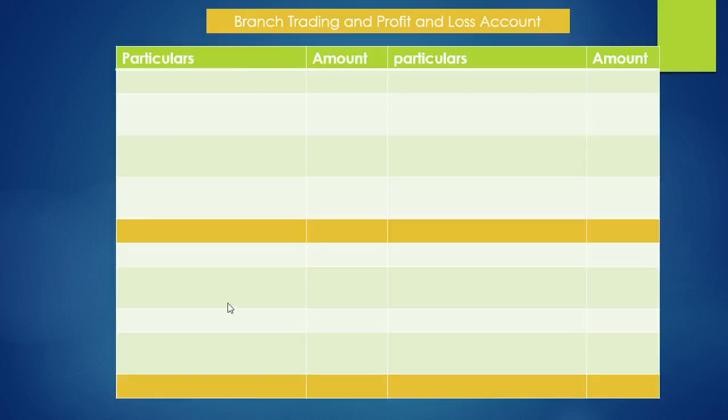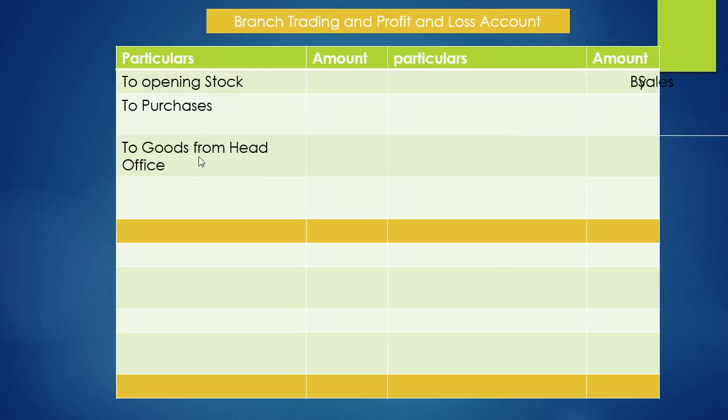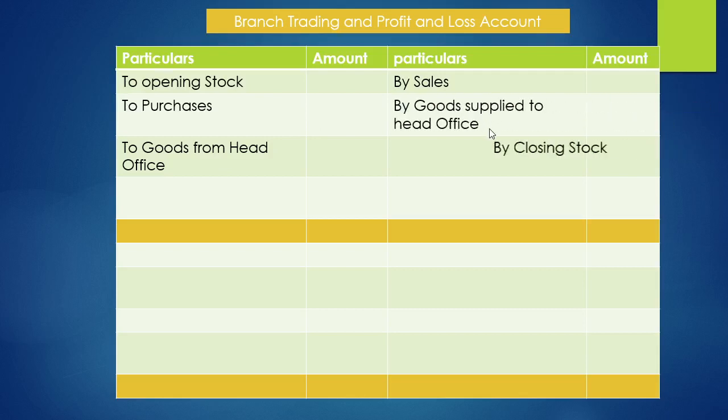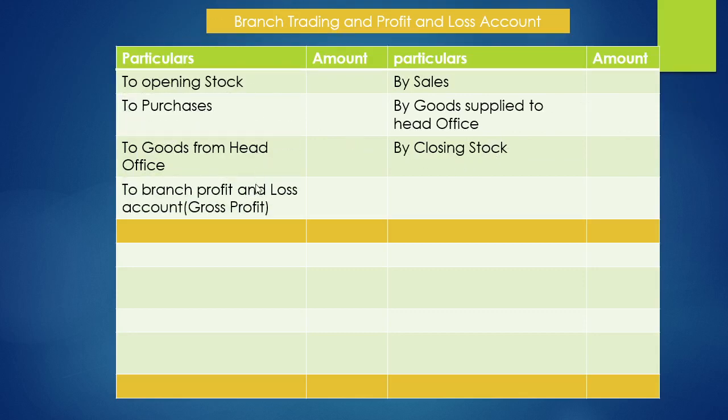So let us see. Assume that it's a trading and profit and loss account of a particular branch. Here all the debit side elements, you can recall: opening stock, purchases, goods from head office. And the credit side, there will be sales, goods supplied to head office, or returns and closing stock. So the balance will be transferred to profit and loss account.